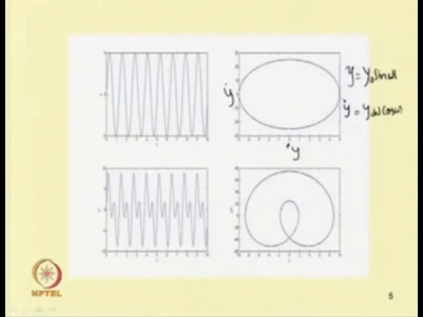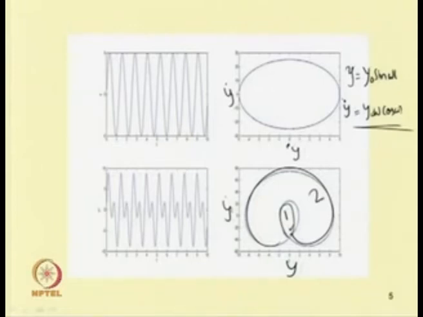In the case of a single periodic system, as we discussed before, one can obtain a single closed loop. But if instead of a single frequency you have two frequencies, then y dot versus y will contain two loops: an inner loop and an outer loop, loop 1 and loop 2.